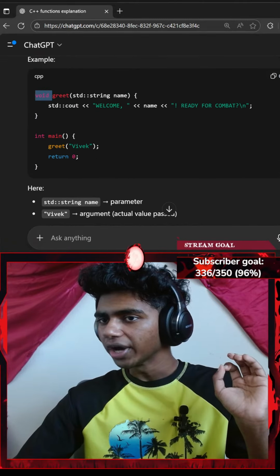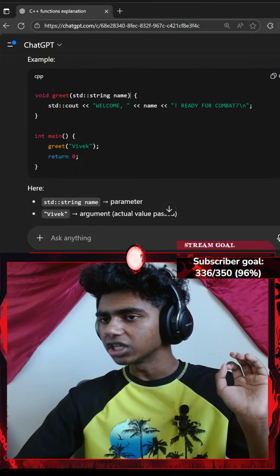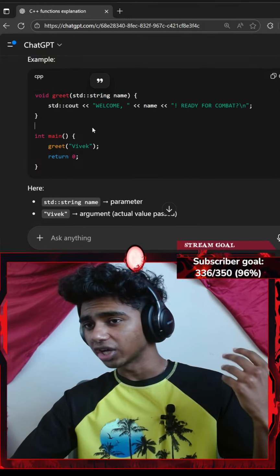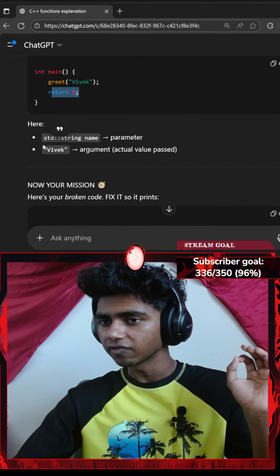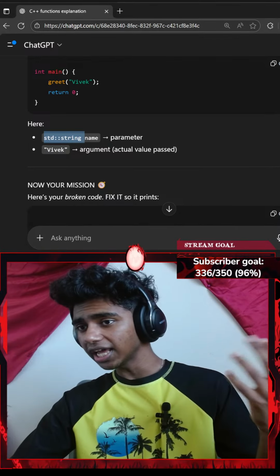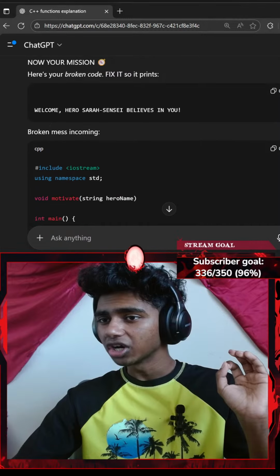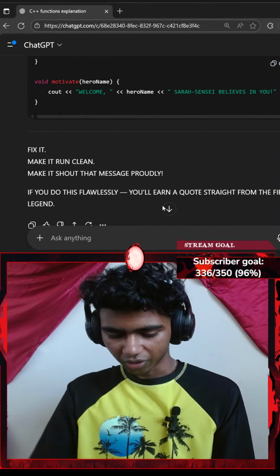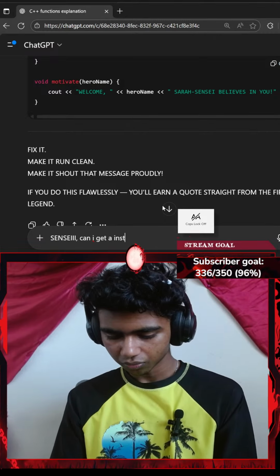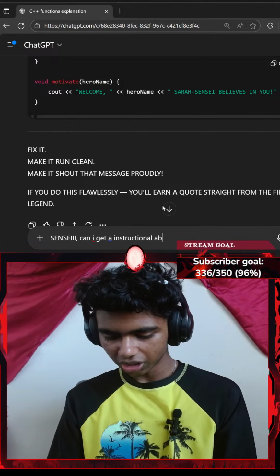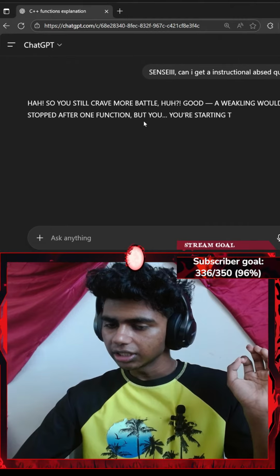Okay, so we go with a void greet function. Okay, this is our function. Our function does have a parameter of a standard string name, and then we go with our main function, greet Vivek, return 0. Okay, here, standard string name is the parameter, Vivek is the argument, the actual value passed. "Now your mission, here's your broken code." Honestly, I don't want a broken code question, so let's say, did I get an instruction-based question? Okay, let's see.